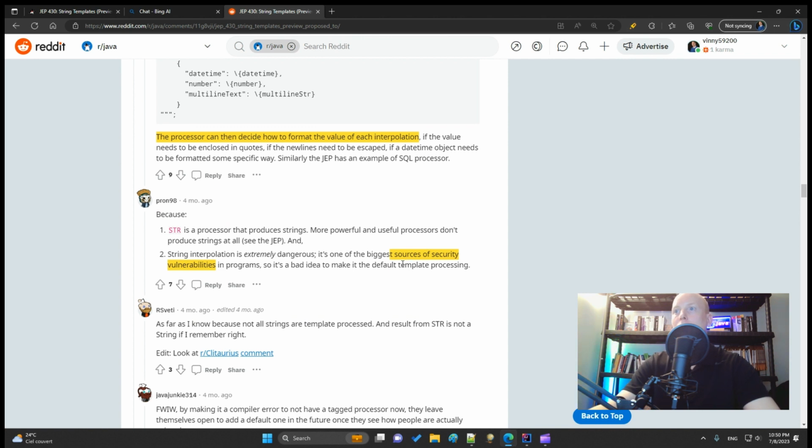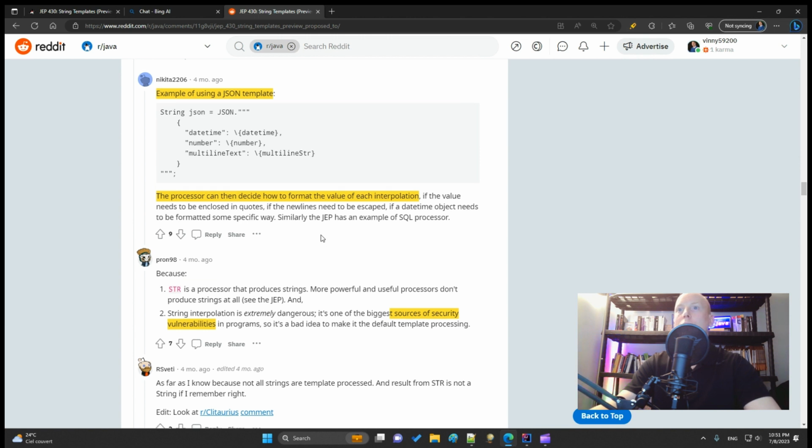And it is also to be aware of security vulnerabilities, because it is extremely dangerous to do string concatenation. So maybe by declaring JSON and other templates, it will allow safer operations.